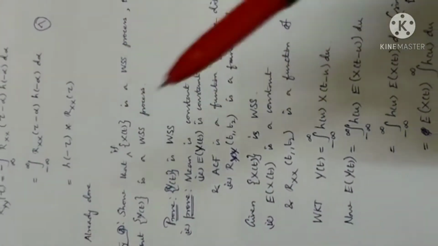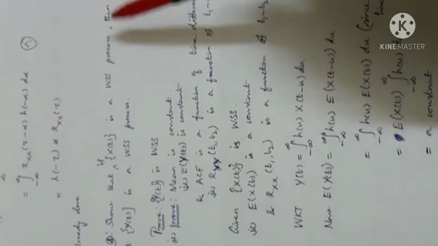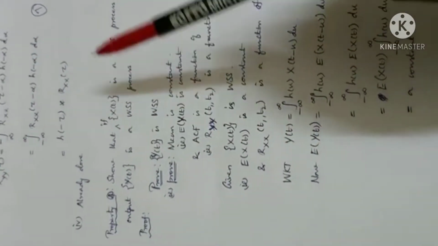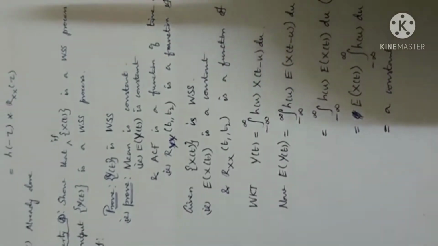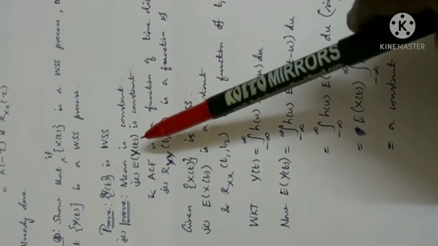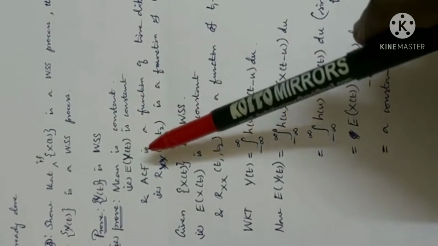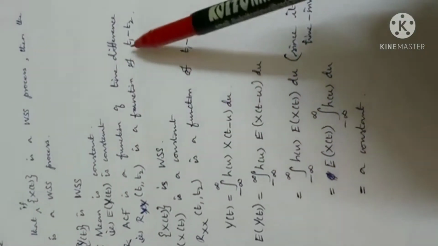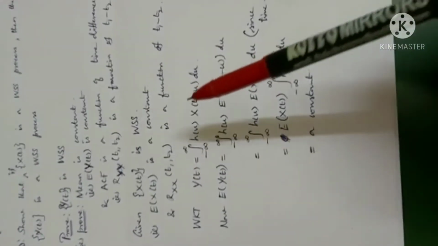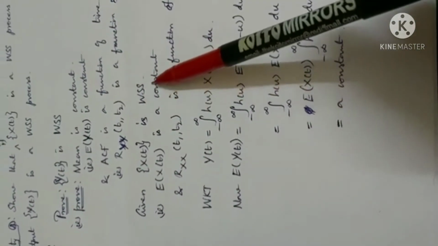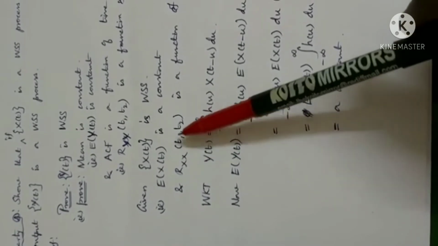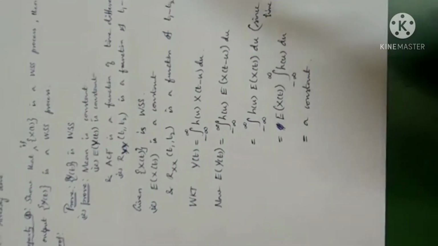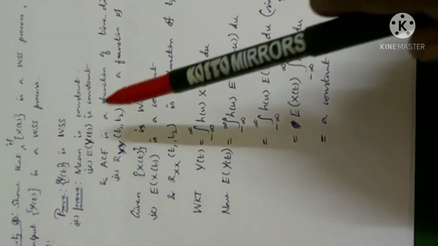Next, property 4. X of t is WSS, then y of t is also WSS. If the input is wide-sense stationary, then the output is also wide-sense stationary. We know that to prove wide-sense stationarity, the mean should be constant and the autocorrelation function should be a function of time difference. Let us prove the mean first. Since x of t is WSS, the mean of x of t is constant, and the autocorrelation is also a function of t1 minus t2. We know the relationship between output and input.